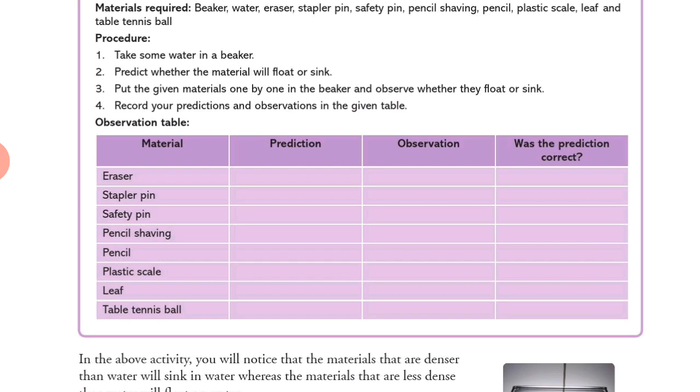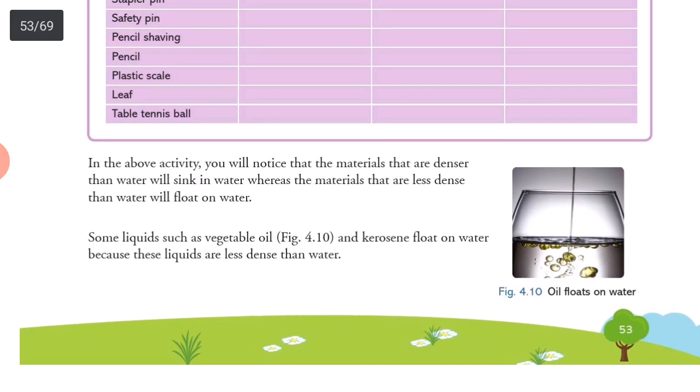Eraser, whether it will float or sink. Stapler pin, safety pin, pencil shaving, okay, pencil, plastic scale, leaf, table tennis ball. Some examples are given there. On the basis of these examples, you can find out whether they will float or sink in the liquid. Okay. In the above activity, you will notice that the materials that are denser than the water will sink in the water, whereas the materials that are less dense than water, they will float.